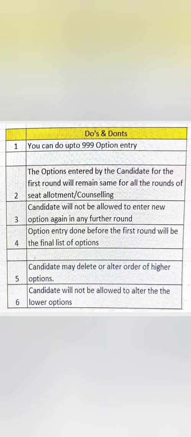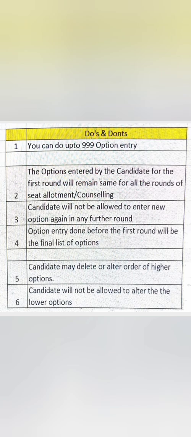So this video, as you would understand, is about option entry, and this is actually the most important video, and you can lose a lot of things if you don't do it properly. So that's why I'm starting this video with the do's and don'ts of the option entry, which will be applicable for all the rounds, which is the mock round, first round, second round, and the third round, which is also called second extended, right, in KCET. You should understand it very clearly, otherwise you will not get allotted any seats, right?